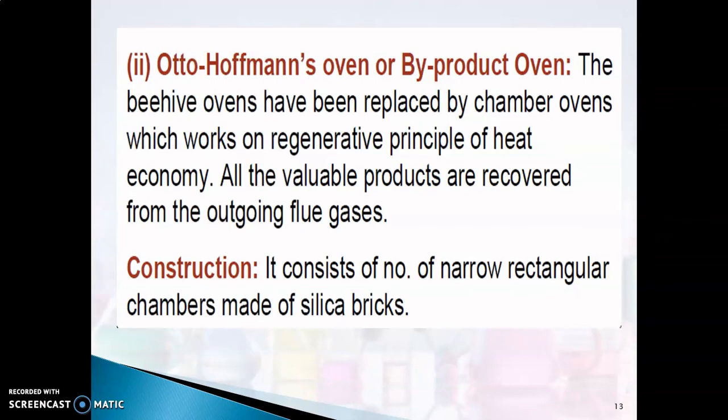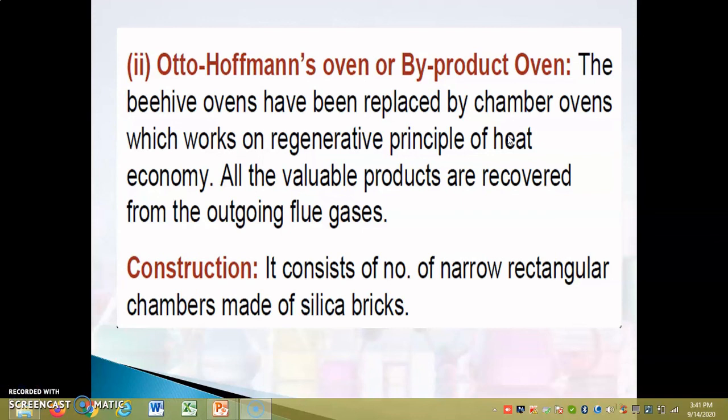And the second oven, a very interesting oven, is your Otto Hoffmann's oven or byproduct oven. Otto Hoffmann's oven is otherwise known as byproduct oven. So the beehive ovens, which have been used and which are historically important, are replaced by chamber ovens. It works on regenerative principle. That is very effective because you can save a lot of heat. Okay, and all the valuable products, all the byproducts can be recovered.